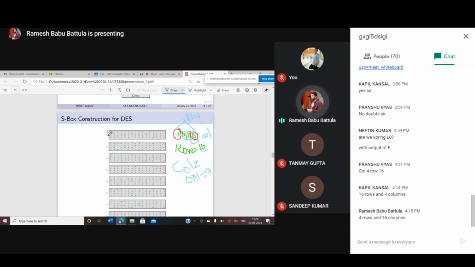That means according to this, the third row and seventh column. Seventh column is 1, 2, 3, 4, 5, 6, 7. So this is the value. What is this value? 2. You represent 2 in the form of 4 digits, 0, 0, 1, 0. This is the value that is produced as an output. The S1 S box receives this value as an input and it produces this value as an output.